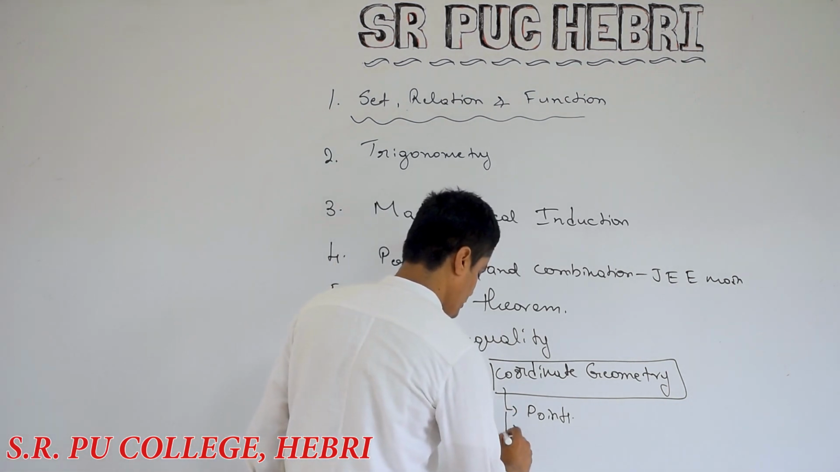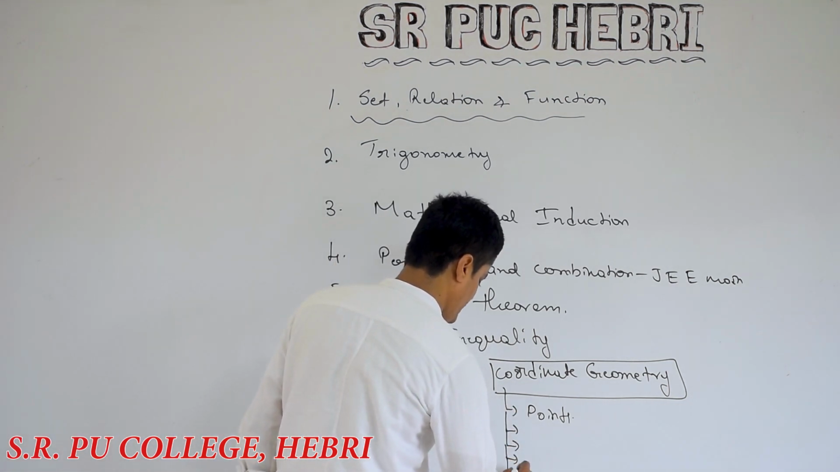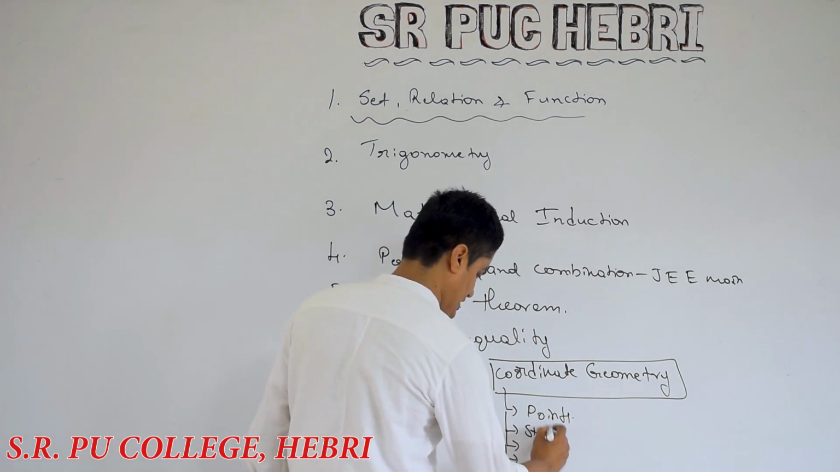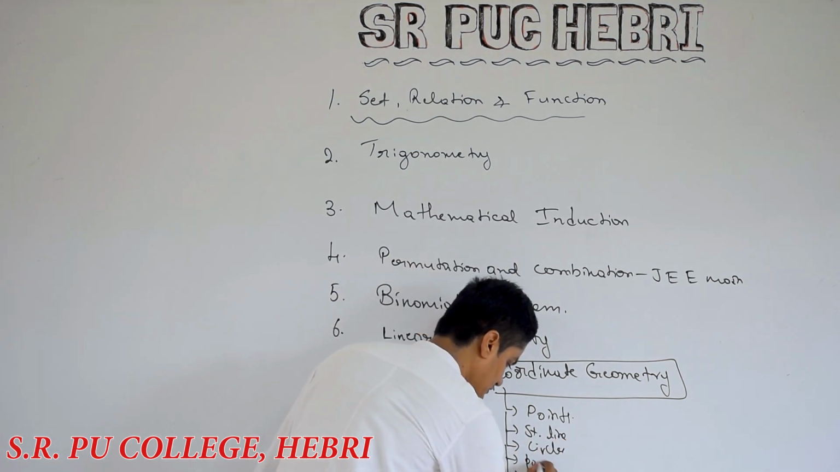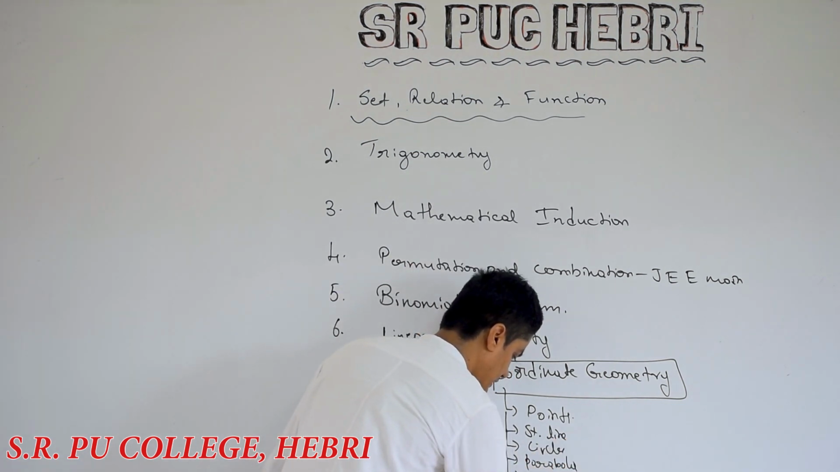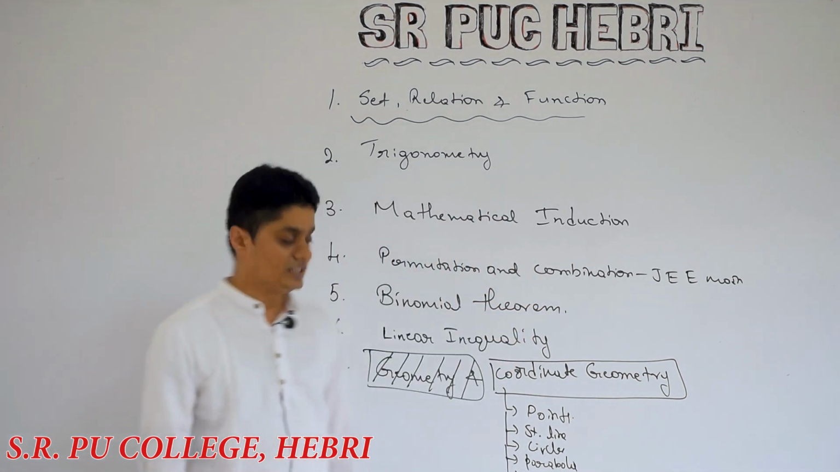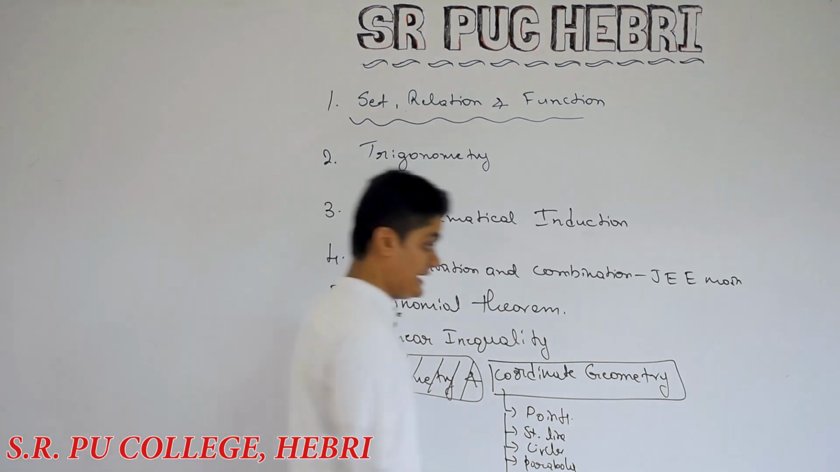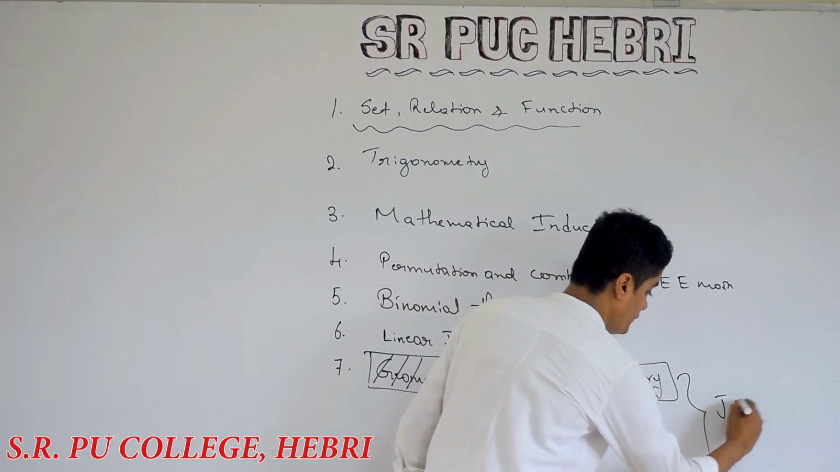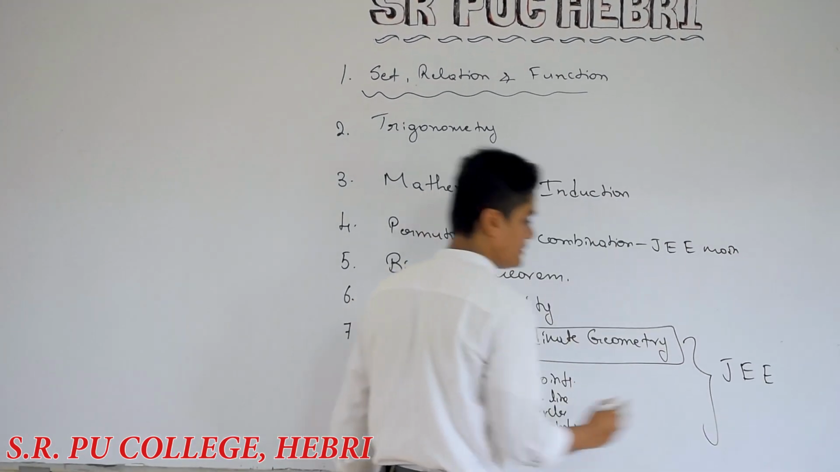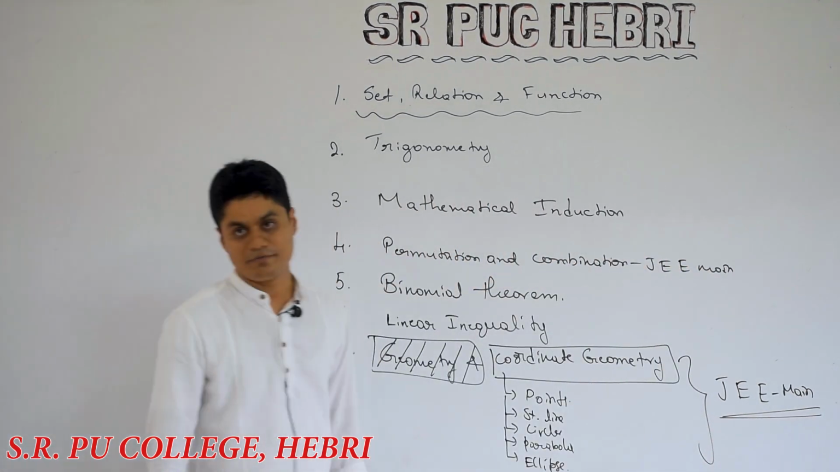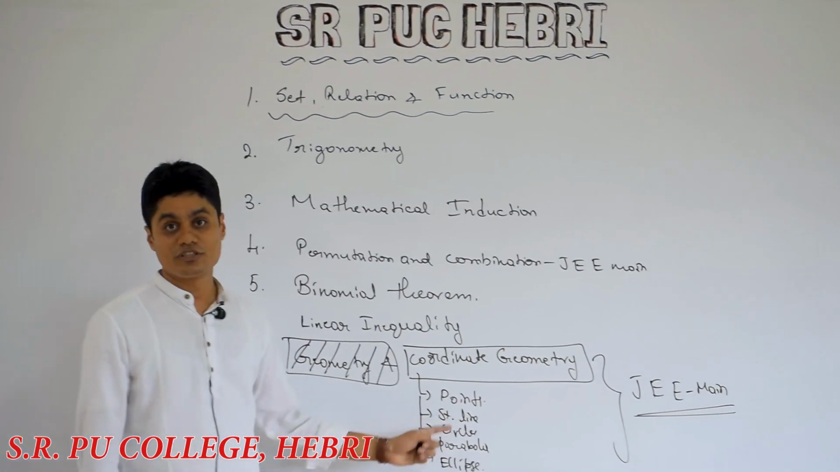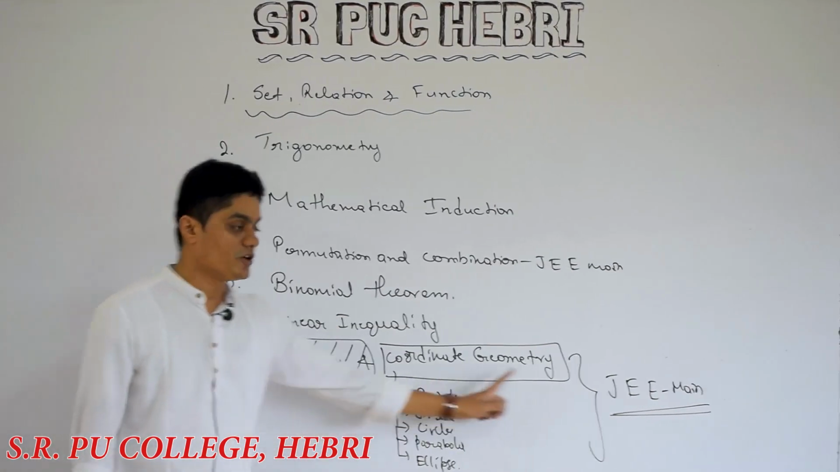And here you are going to learn so many different chapters. First one is called the straight line, circles, parabola and ellipse. So these are the different chapters you are going to learn under this heading, coordinate geometry. Again, I will tell you, this is very important, more than permutation and combination, for JEE Main. Around 5 questions you can expect out of 25. So it's a very important topic for JEE Main, coordinate geometry.